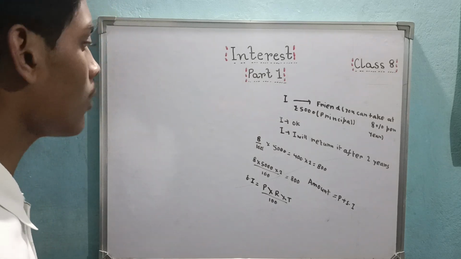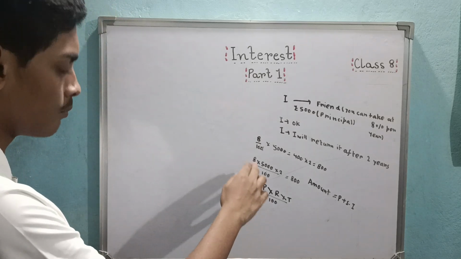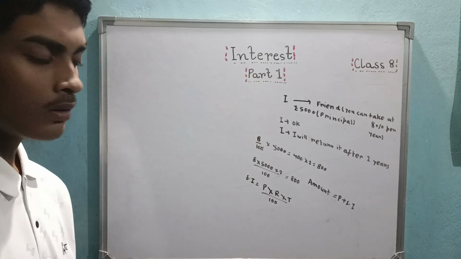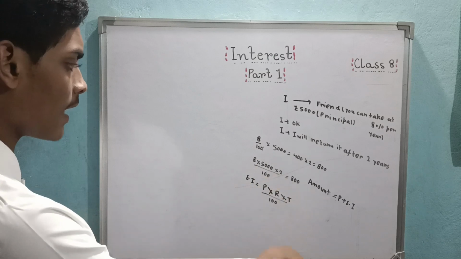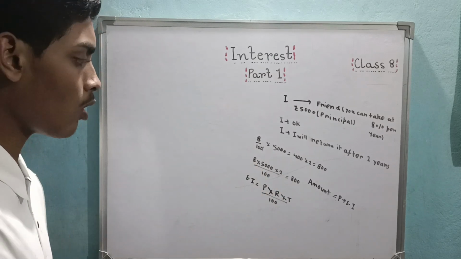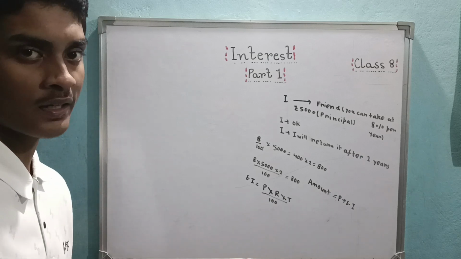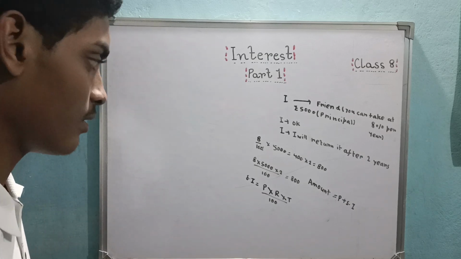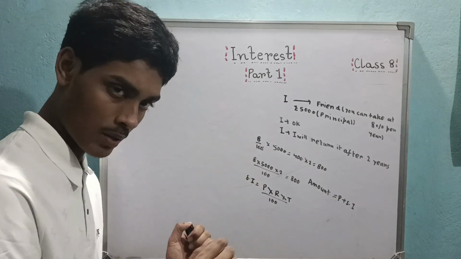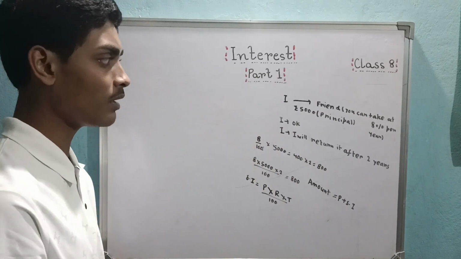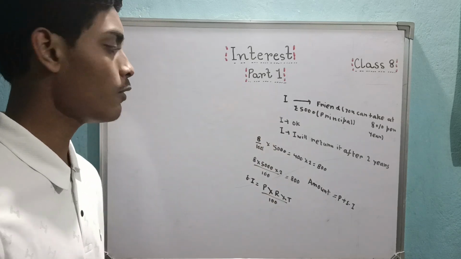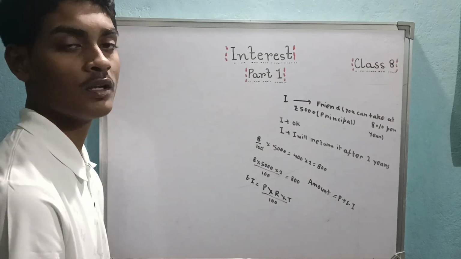Now just see, if you are given the simple interest, principal and rate, then you can find the time. Similarly, if you are given the principal, time and simple interest, you can find the rate. It's like normal algebra. Many are given to you and one is absent, and you find it out. Simple interest is the principal you have borrowed, multiplied by the rate of interest, multiplied by time, divided by 100. If you put this in the formula, you get the simple interest.